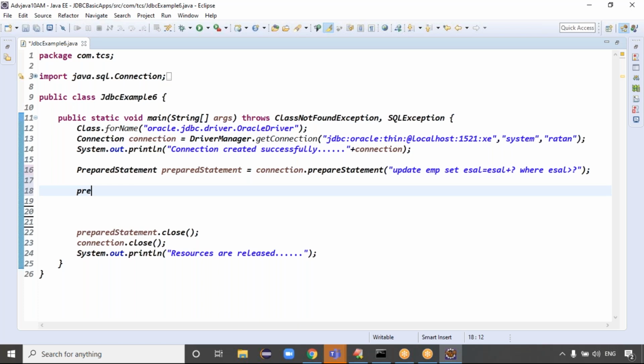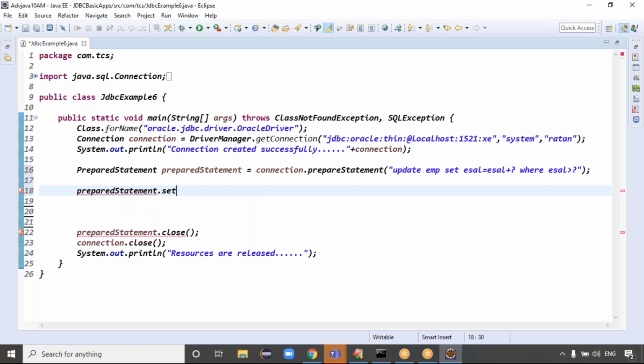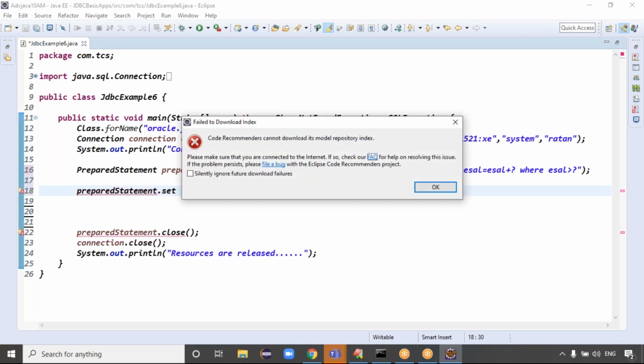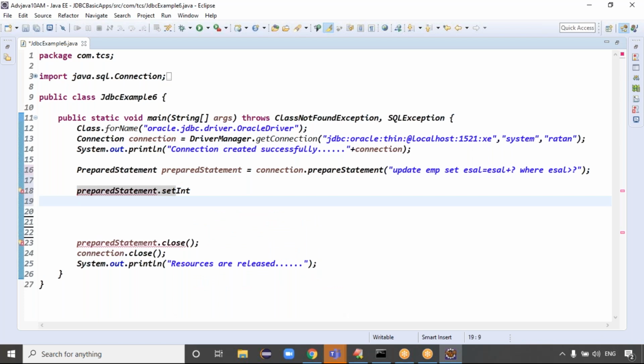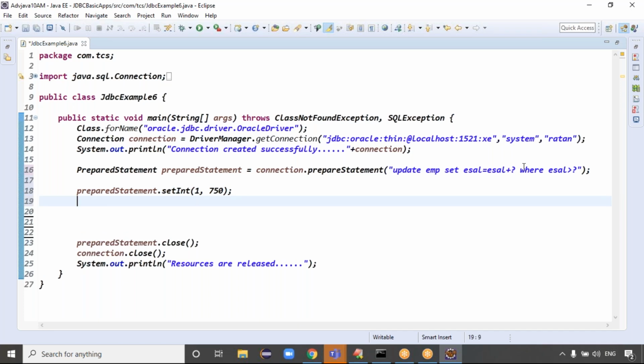Further, PreparedStatement dot, tell me, guys, what do we have to write? Set. PreparedStatement dot setInt, right? PreparedStatement dot setInt or setDouble. That is up to you, because if you want to set a decimal value you can go for setDouble, and if you want to set an integer value we can use setInt, right? PreparedStatement dot setInt of parameter index, what is it? The first question mark, guys. I want to increase the value, like 750 rupees. The first question mark is 750 rupees. What is the second question mark, tell me, guys? The second question mark is the condition value, right?